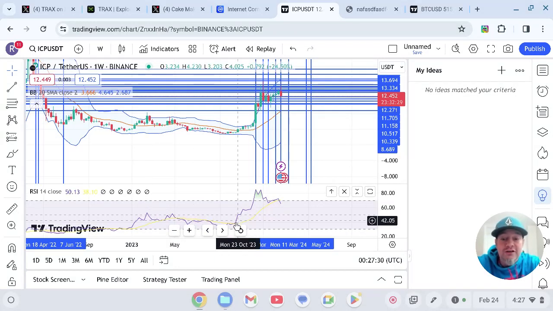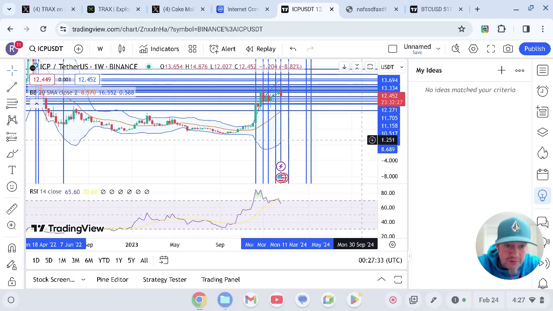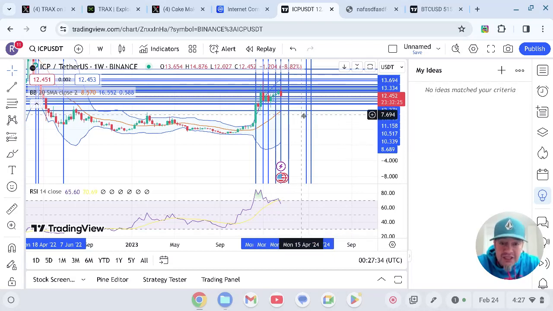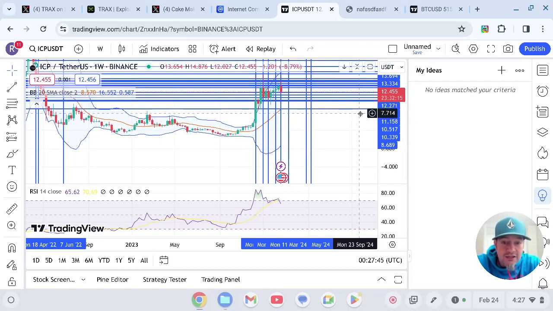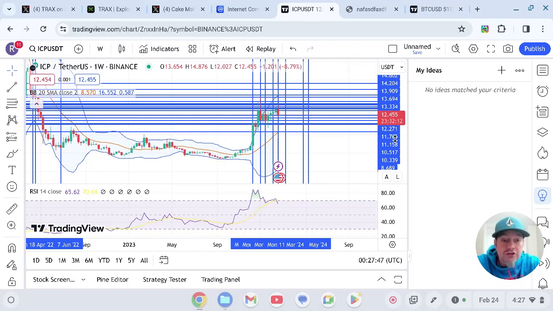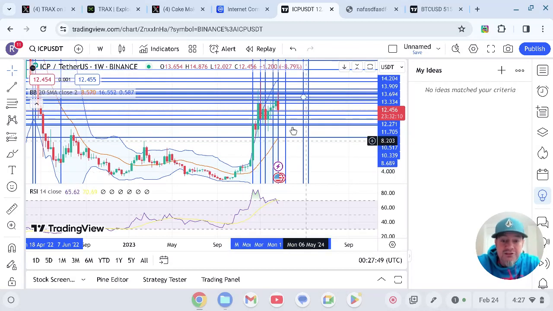I was watching it for key breakout levels, so this could be a key pullback level. I would keep that in mind, and if you have limit orders, not financial advice, but I would be putting them at these levels that I just told you. So go back and look at those levels. And you can see where these good entry points are. I'm not telling you to buy at those levels, but that's where I am looking to get in at these levels. And I would like to see more volume.